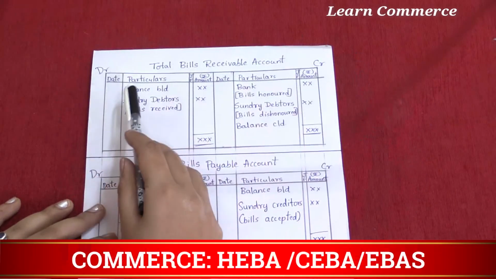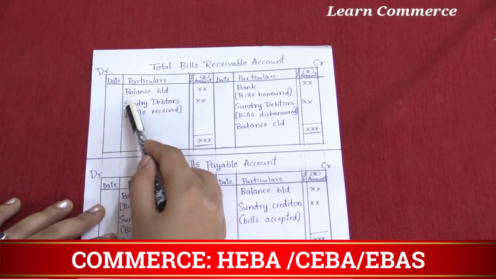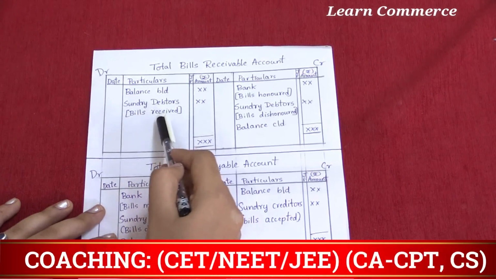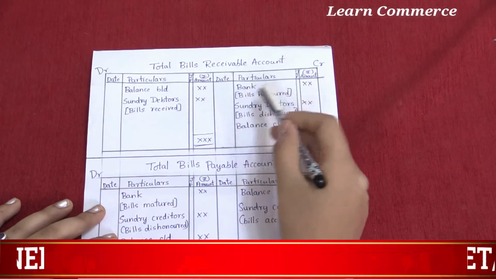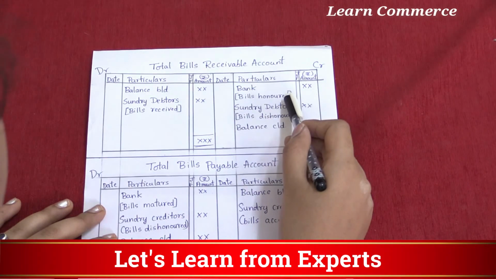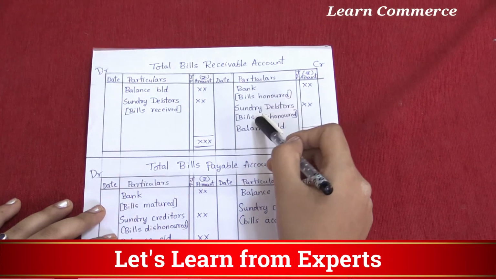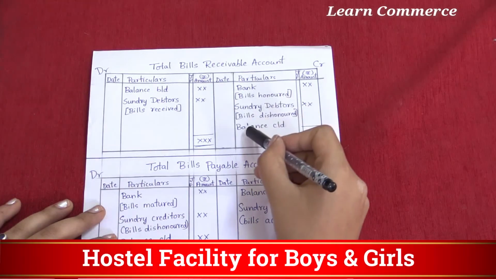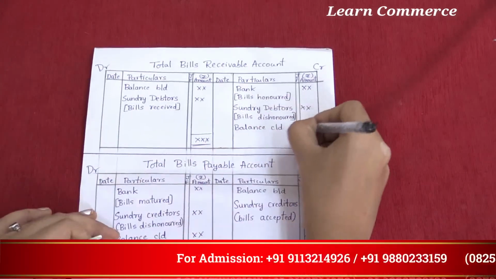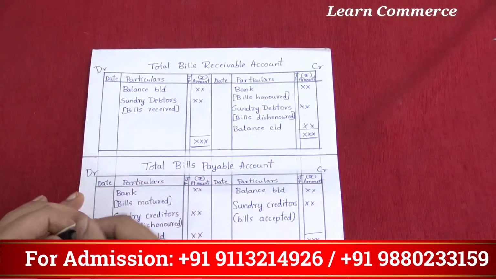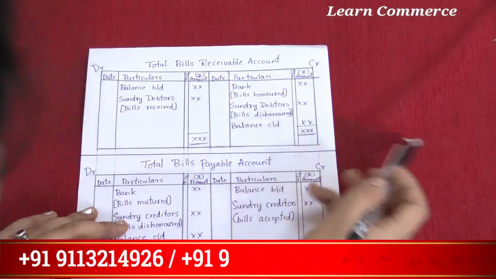On the debit side, balance brought down, sundry debtors, that is bills received. Then credit side, bank, that is bills honored, then sundry debtors, bills dishonored, then balance carried down. Make the total of both sides, you get the balance.